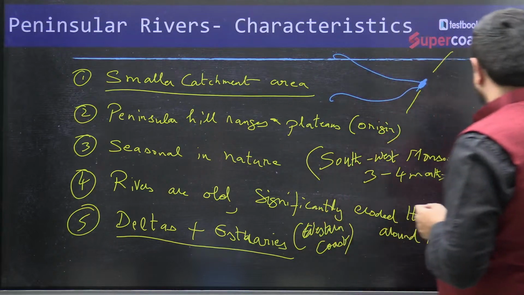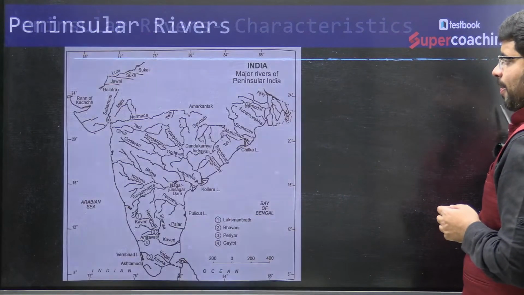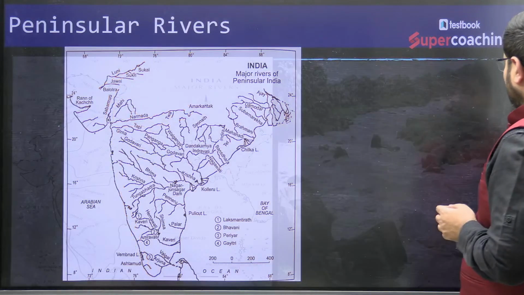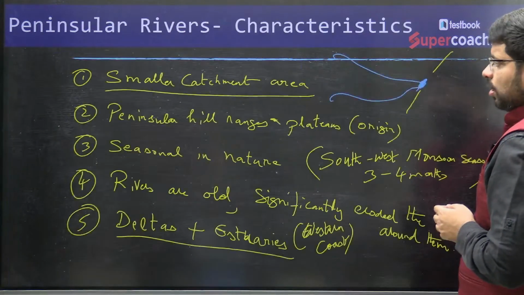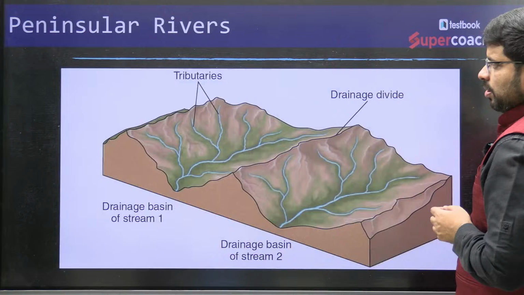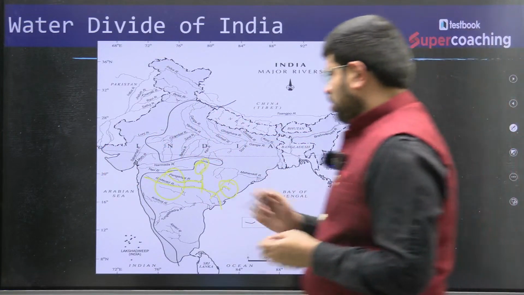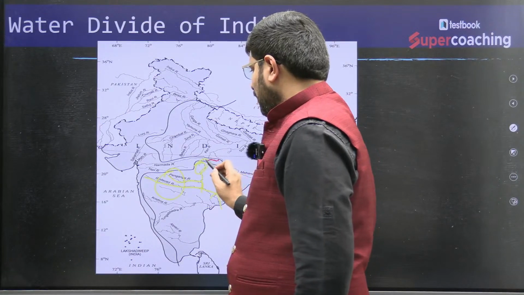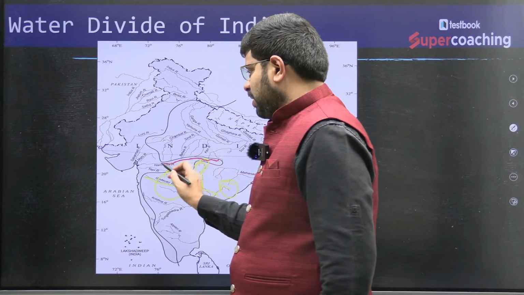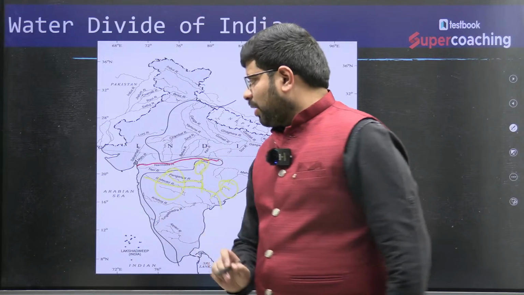So if you see here, let me explain this. Narmada river, you see, travels all the way from Madhya Pradesh and then into Gujarat and then into the Arabian Sea.